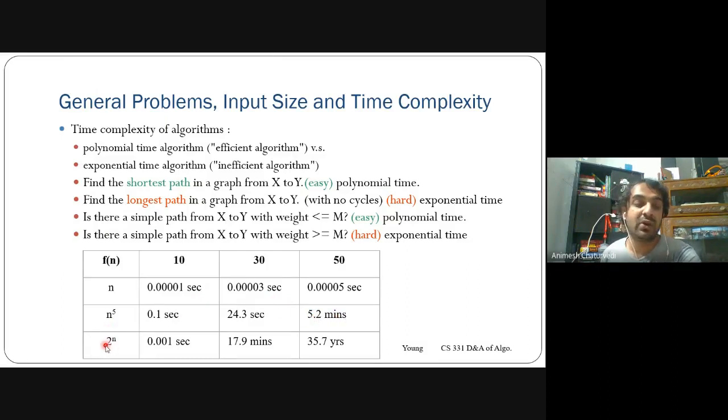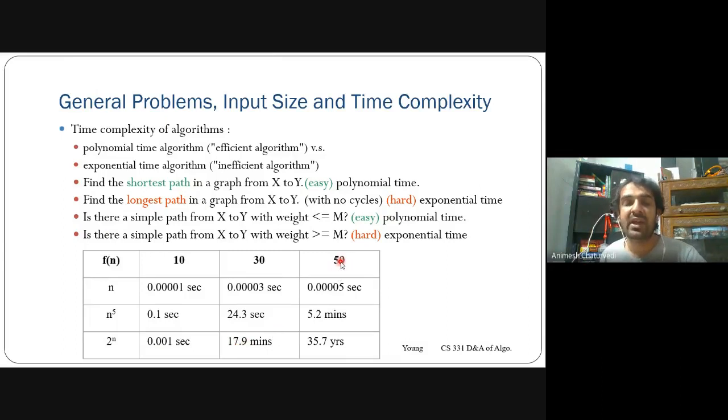If the algorithm is of exponential complexity, meaning 2 to the power n, then with 10 inputs it's easy to solve, even lower than n to the power 5, taking 0.001 second. But when you make n equal to 30, 2 to the power 30 would take 17.9 minutes, almost 18 minutes.